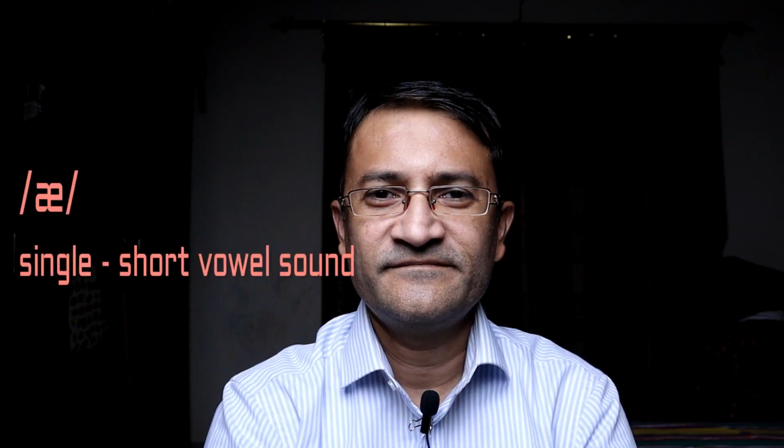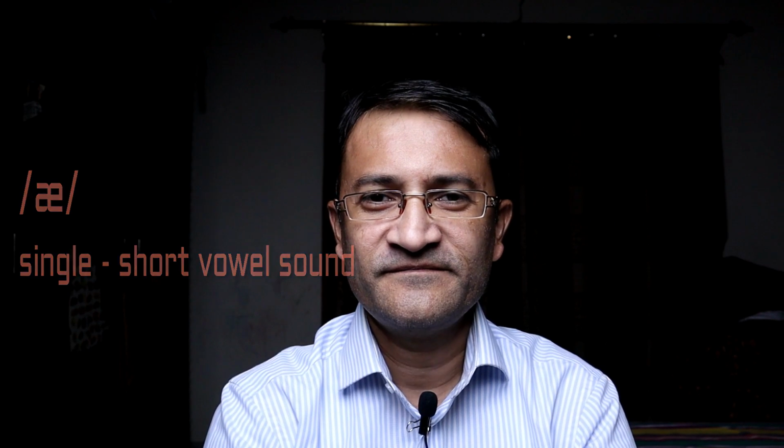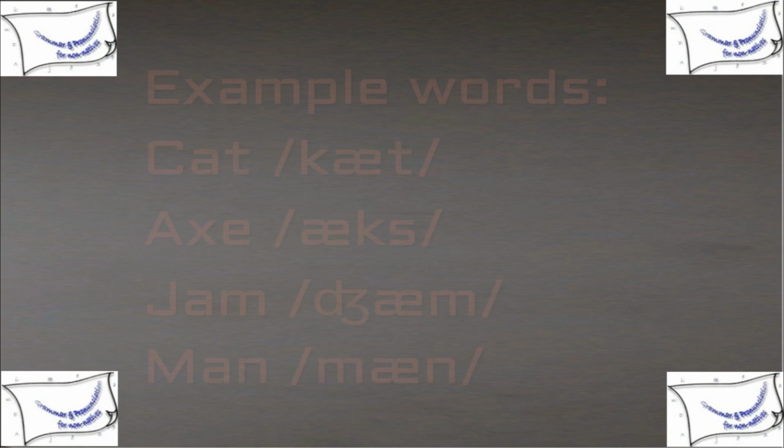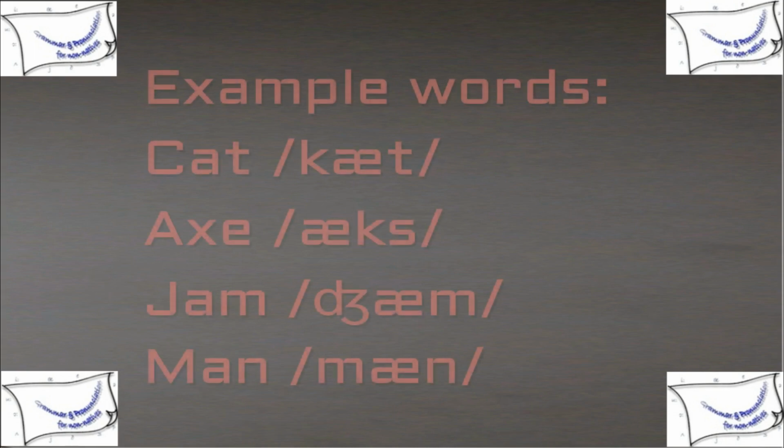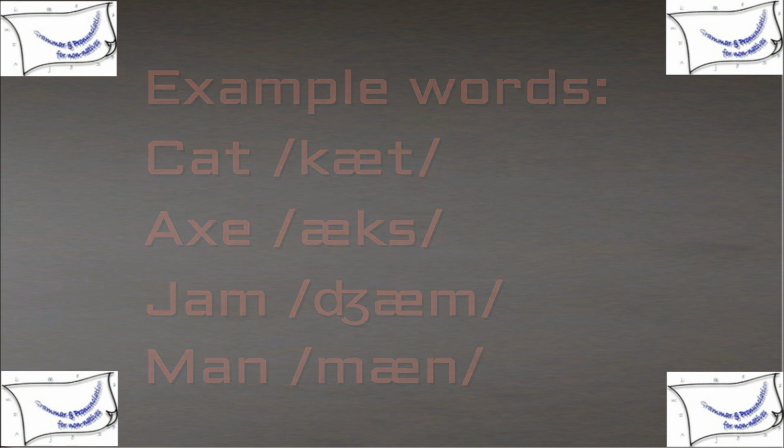A. A is a single and short vowel sound. The mouth is wide open. The tongue position is in the front side of the mouth. The example words are cat, axe, jam, man.